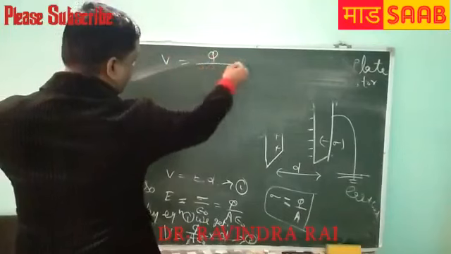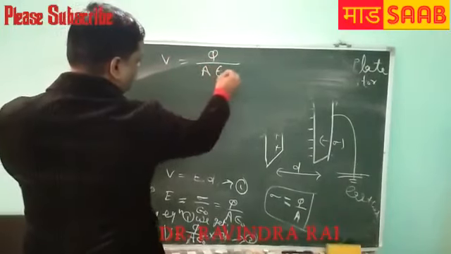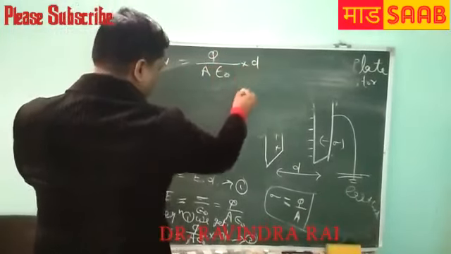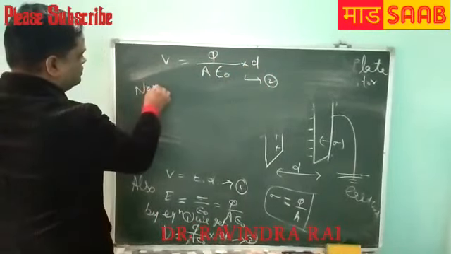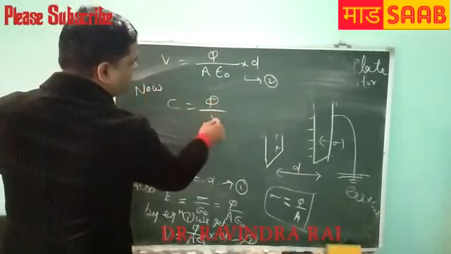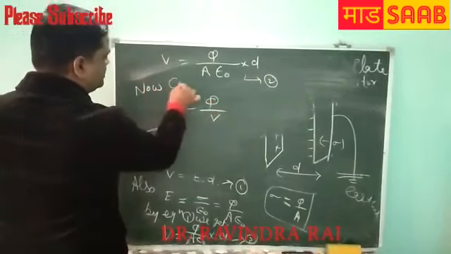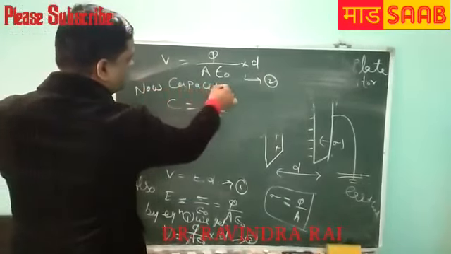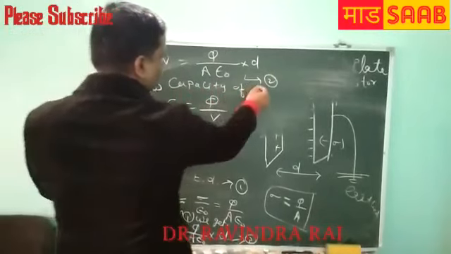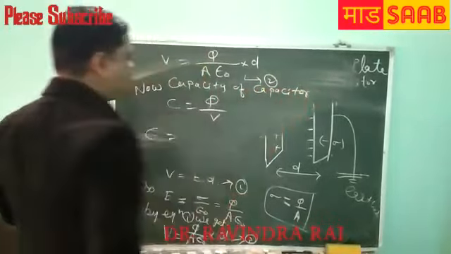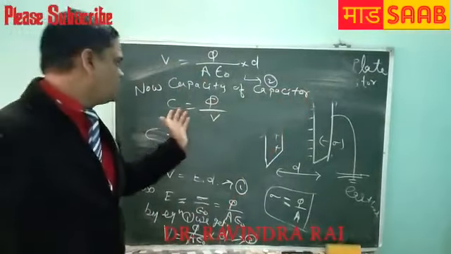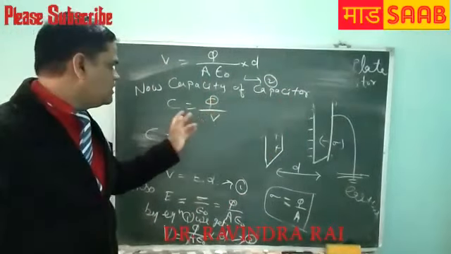V equals Q by A epsilon naught into D. This is step 2. Now C equal to Q by V is the capacitance of the capacitor.